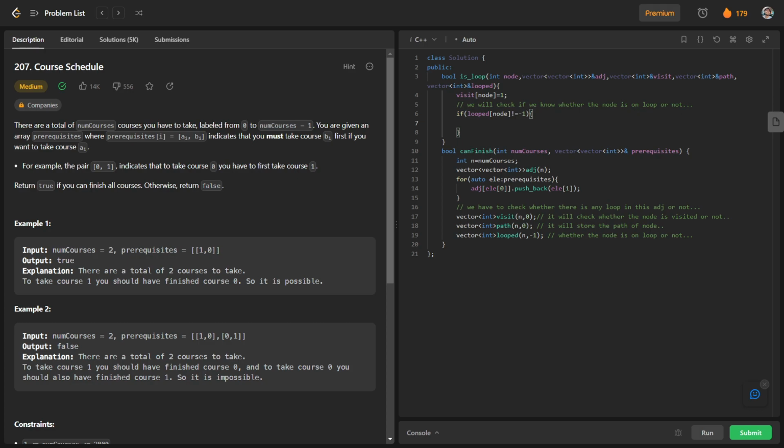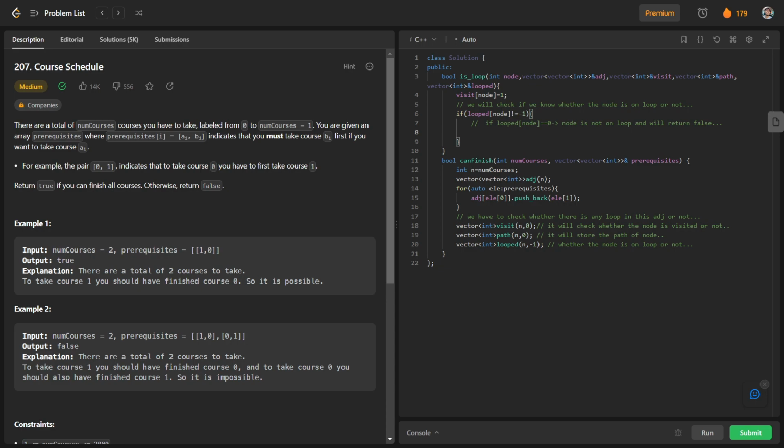If it is the case, what does it mean? It means that we know whether the node is on any kind of loop or not. So if looped of node is equal to 0, what does it mean? The node is not on a loop, and we'll return false, because this function is going to return true when we have a loop, and it will return false when we don't have any kind of loop.